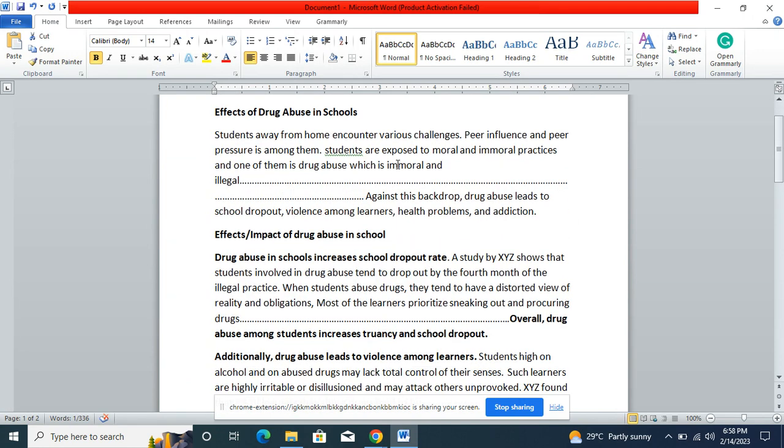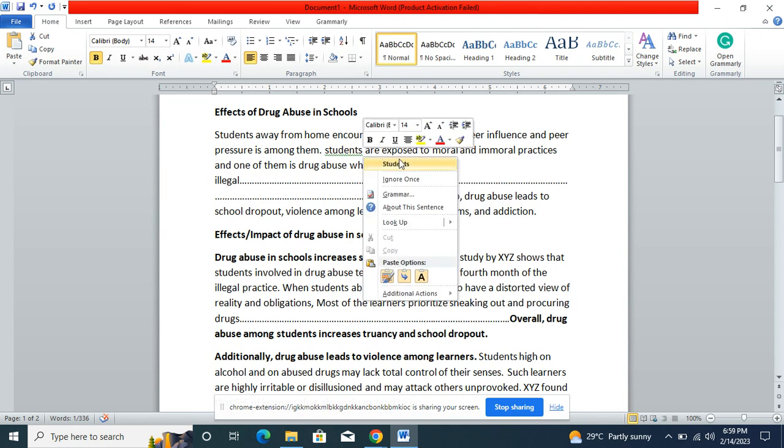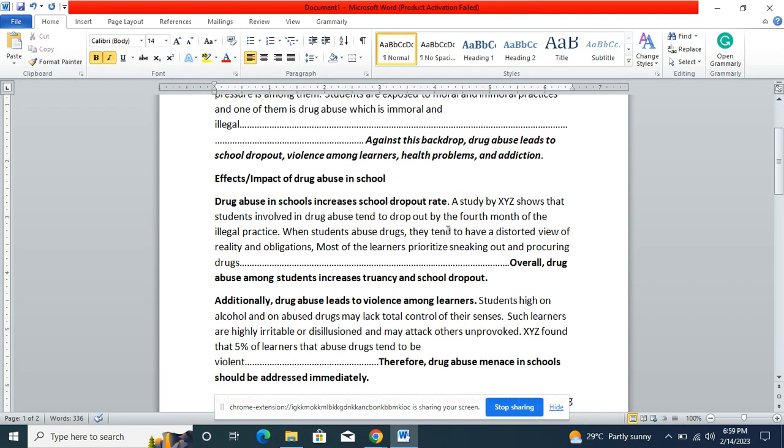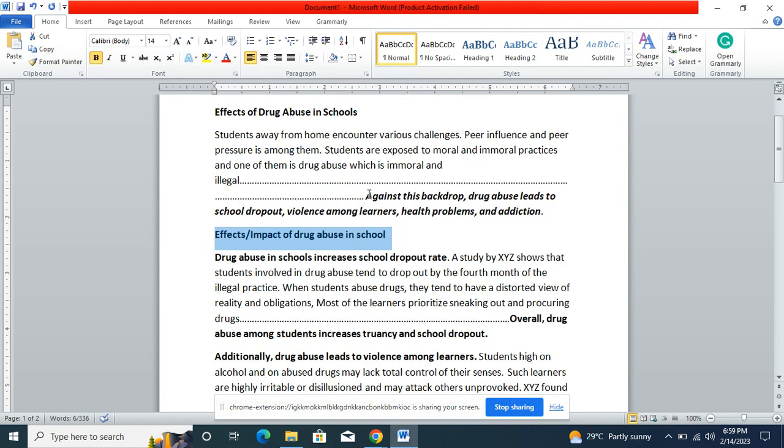So in paragraphing, you must have the introduction. In the introduction, you are trying to immerse the reader into whatever you are writing about. You assume the reader is not interested, or has no idea of whatever you are writing. So the first thing you are doing, you are trying to invite, you are trying to immerse, to ensure that the reader gets interested in this topic. Then from there you must have a thesis statement. A thesis statement tells us what you are going to talk about or the position you have taken, or both. Each paragraph should be approximately 100 to 115 words.